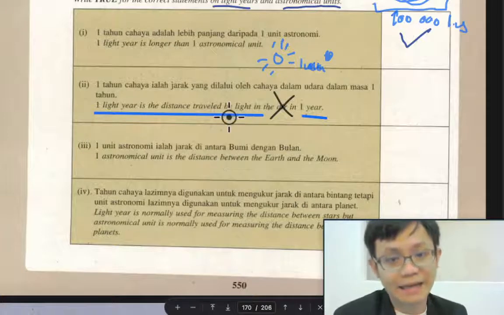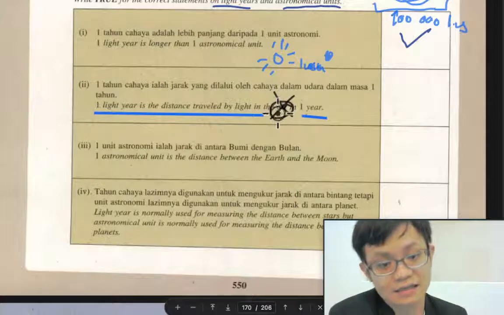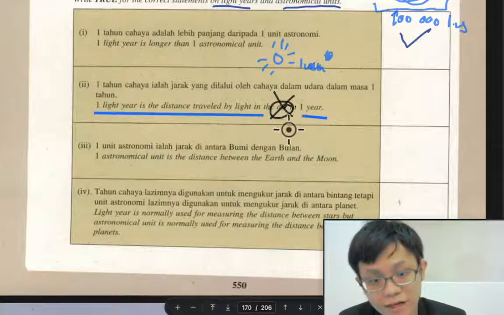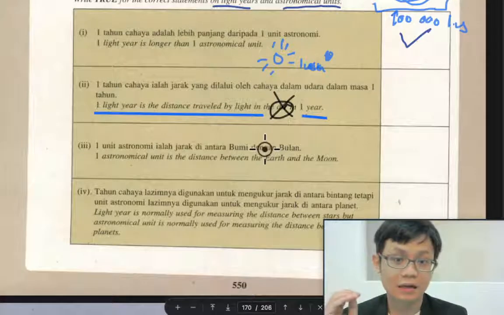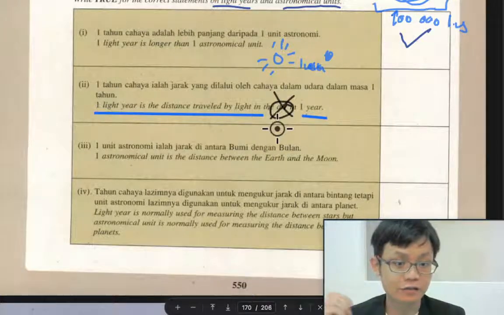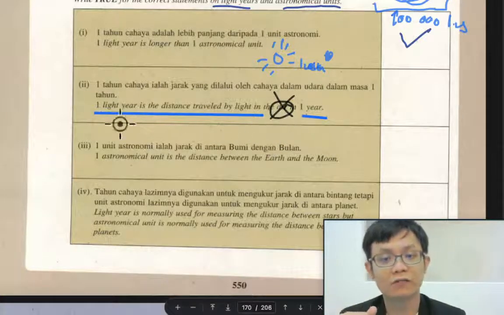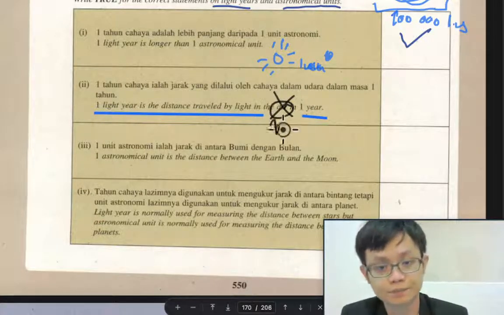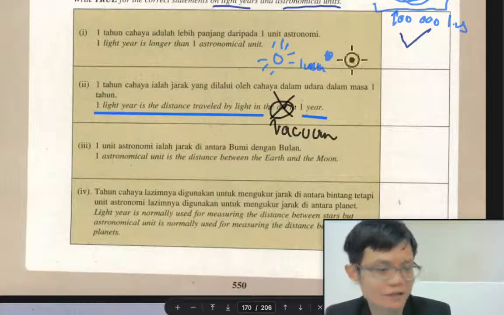1 light year is the distance traveled by light in 1 year, not in the air, because in the air there are particles, so it will slow down the light. So actually you can slow down light. How to slow down light? When it passes through a medium, like air, glass, or water, the speed of the light will be slower. But of course, it's true, 1 light year is traveled in 1 year, just don't put the air. It's supposed to be in a vacuum.